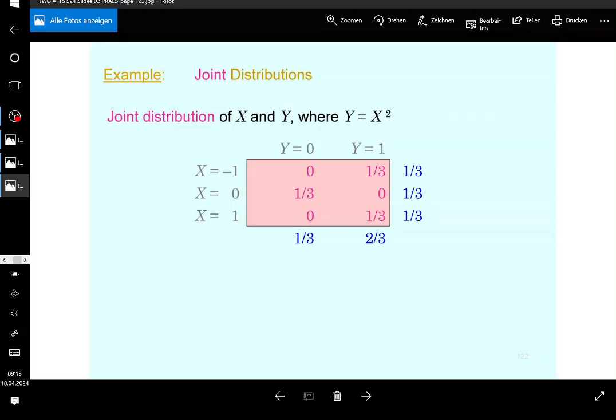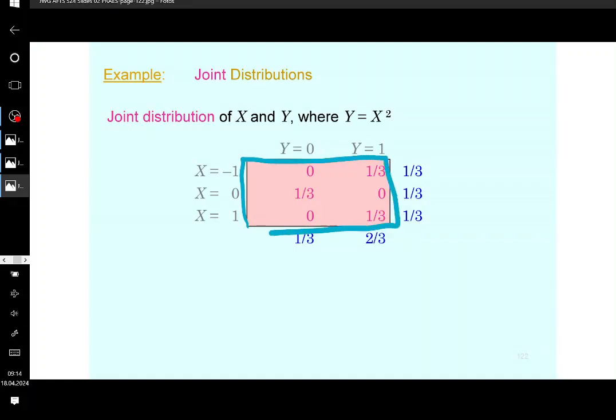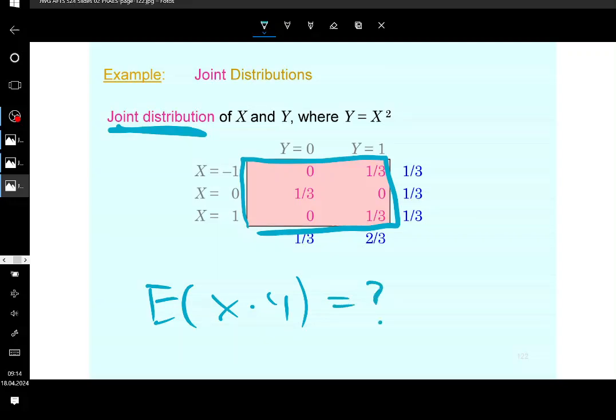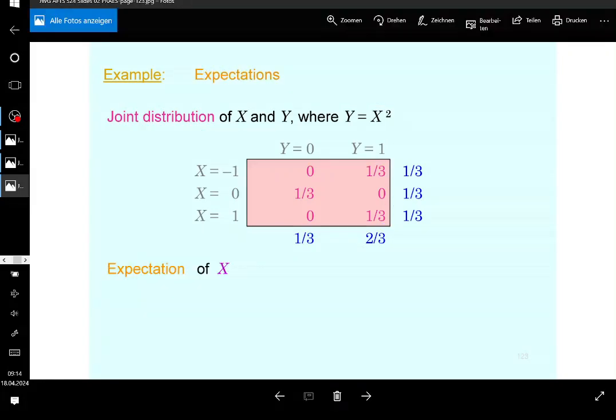So again, this is an easy example. You're not going to see anything like this, but I wanted to recall what it would be. What you see inside this rectangle is the joint distribution of the two. This is actually the joint probability mass function of x and y. You need to specify that, for example, in order to calculate the expectation of a product. If you want to know what the expectation of a product is, you need to know the joint distribution of the random variables, because other than that, you would not be able to address this issue. That's something that I wanted to stress here.